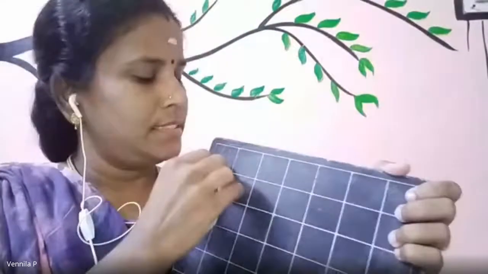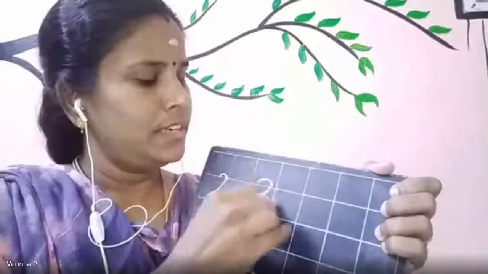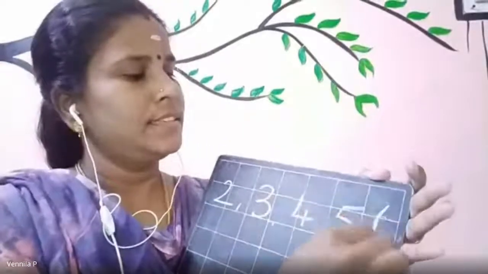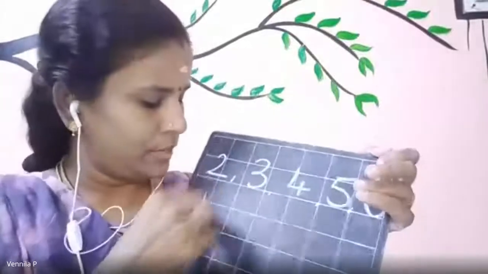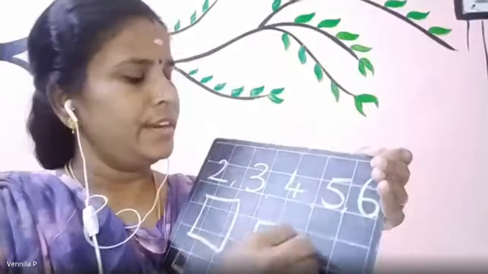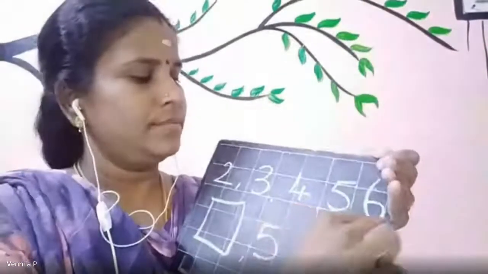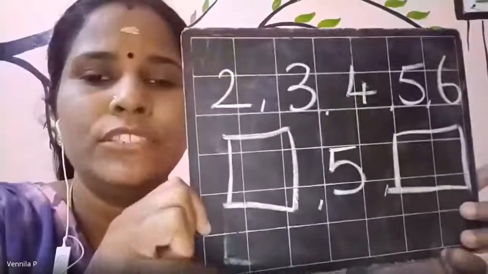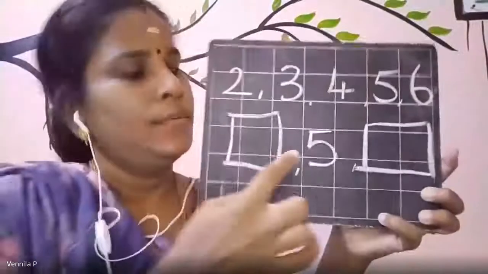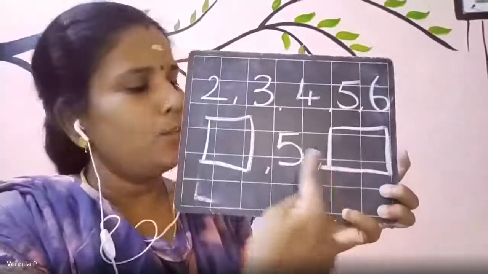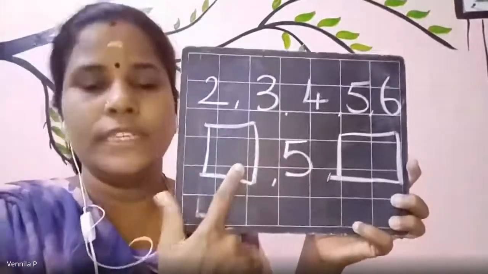One more sum I am going to give you. Now I am going to write from 2 to 6. 2, 3, 4, 5, 6. Now in this sum also I am going to give you a box here, 5 here, and another box here. Now what do I have to find out, children? I have to find out what comes after 5 and what comes before 5.